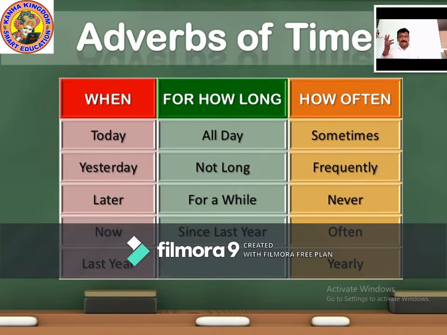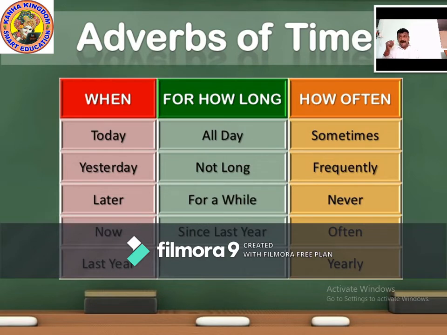Sometimes. We will do it. It will not take long. For how long will it take? Not long. This is the thing which is done continuously. So how often will this be done? This will be done frequently.